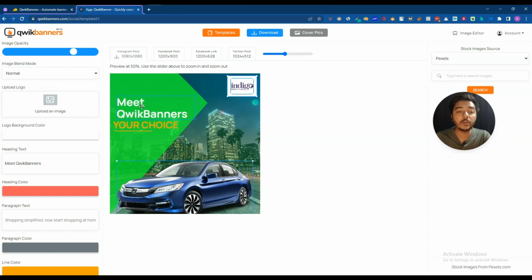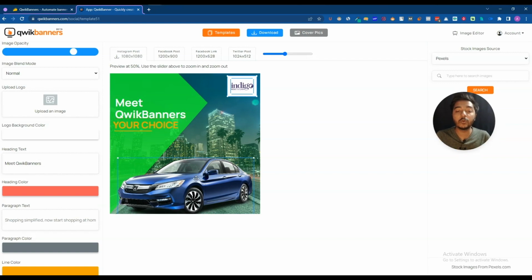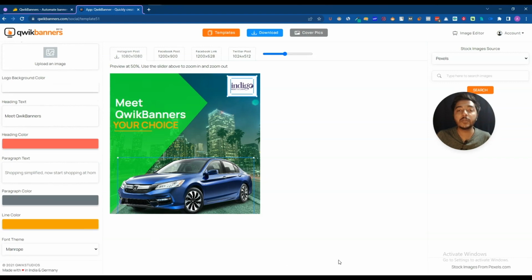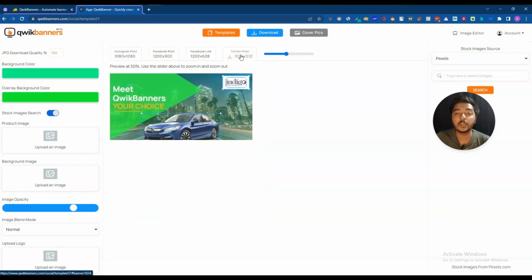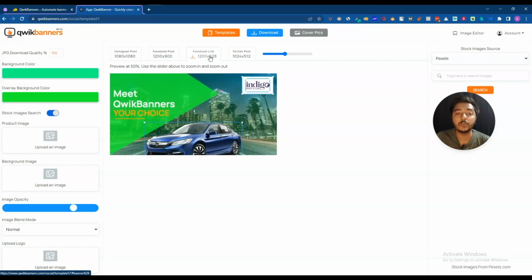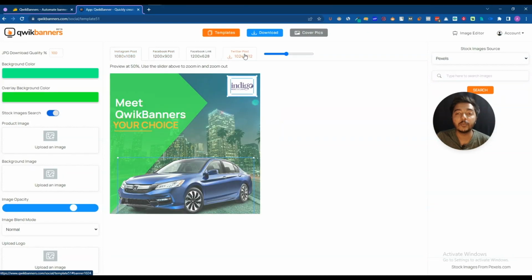And you can drag and drop every functionality from here. You can change the position of every logo. You can change the position of text, image. Everything is possible, guys. I hope you get the idea. And from here you can download the image for Instagram, for Facebook, for Twitter post. So if you just click here, then it will be resized automatically. I hope you get the idea.